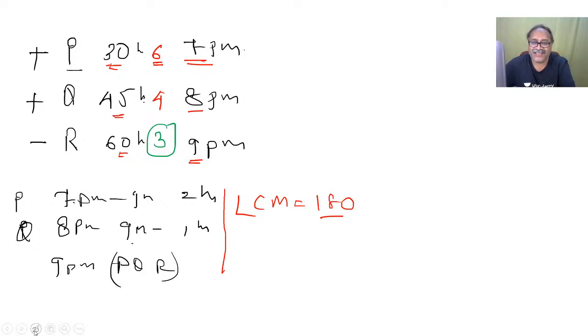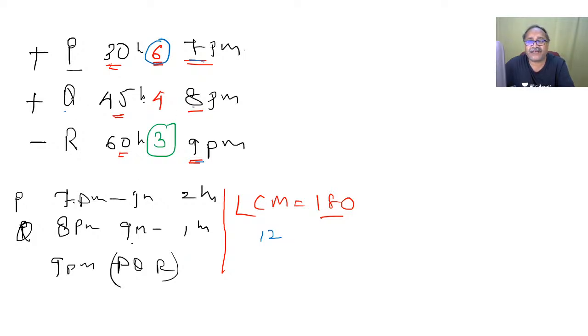Now a small calculation is there which you are expected to take care of. From 7 p.m. to 9 p.m. that is 2 hours. The P must have filled 6 into 2, that's 12. Okay, I'm just making a note of it here, 12.